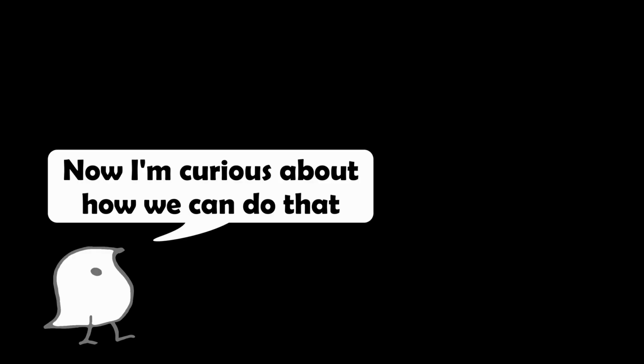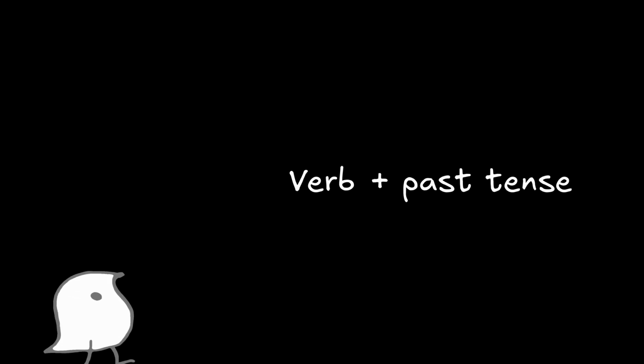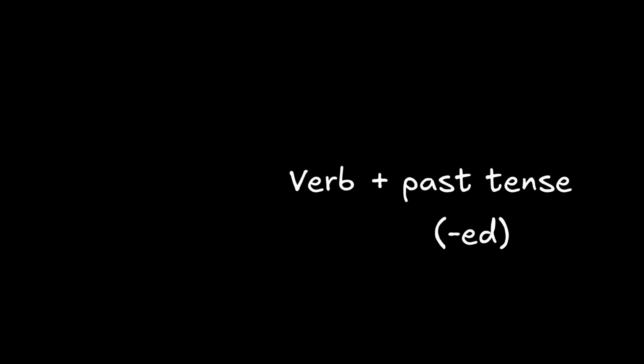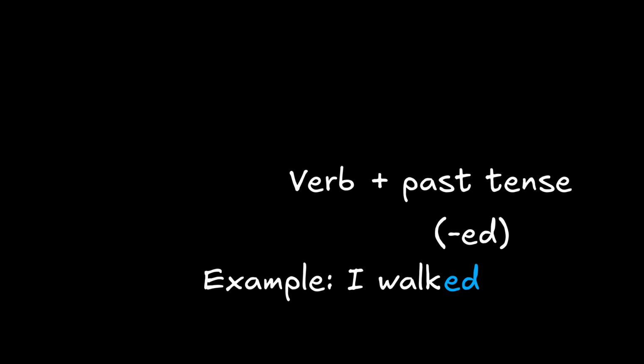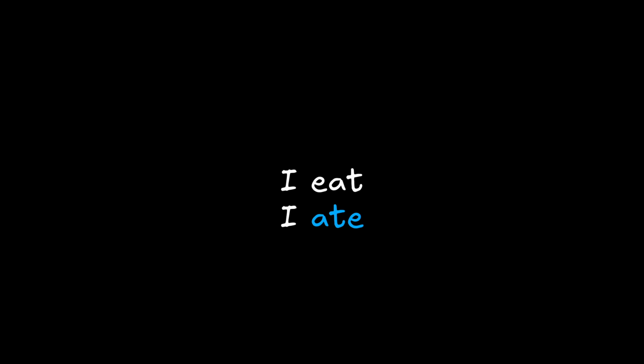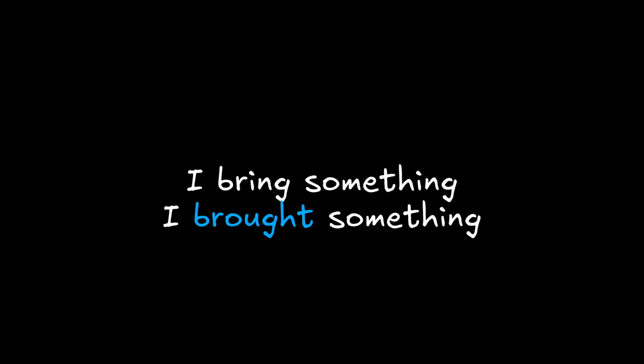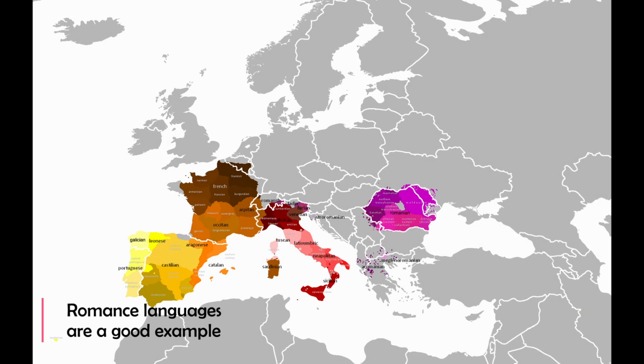To understand the lack of past tense, let's briefly talk about the past in English. To talk about the past, I simply have to conjugate the verb, or in other words, use the past tense. It's fairly simple in English. You take the verb and add ed at the end. Of course, you have some exceptions like irregular verbs that you need to know, where ed is not used but a slightly different form, like ate for eat or brought for bring. But other than that, that's it. Your sentence now is talking about the past. Boom. Done. Easy, right? In other languages, you may have to make a bit more effort to use the past tense, but the logic is pretty much the same.